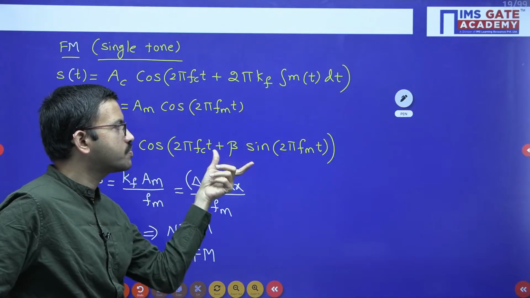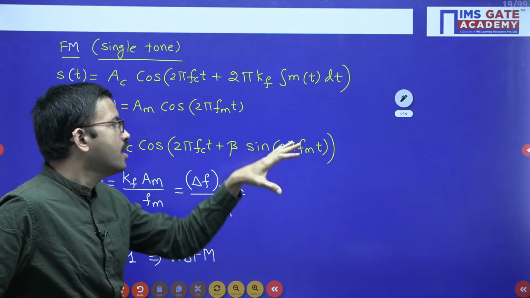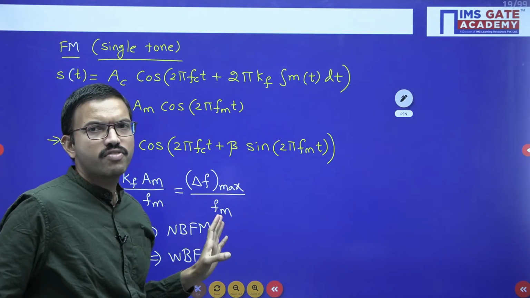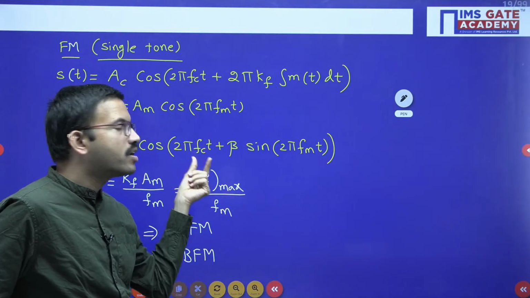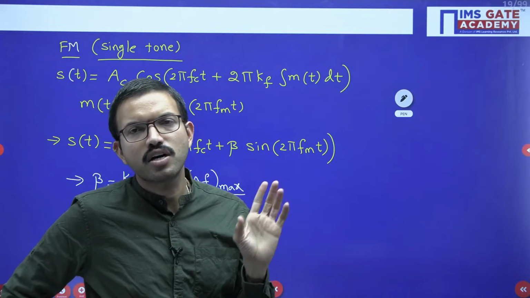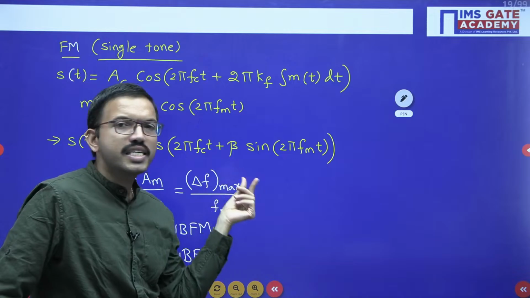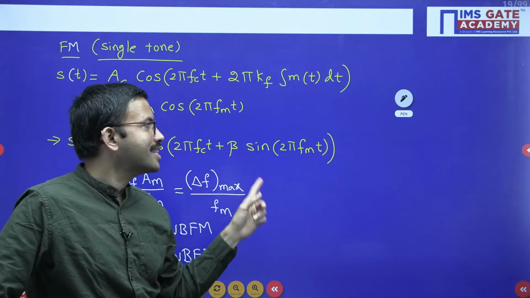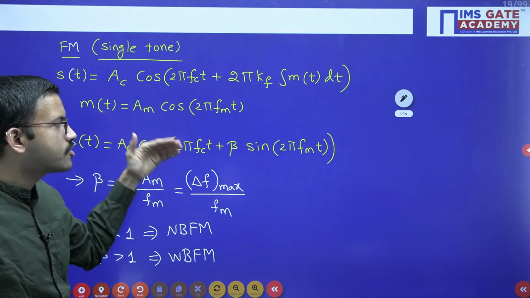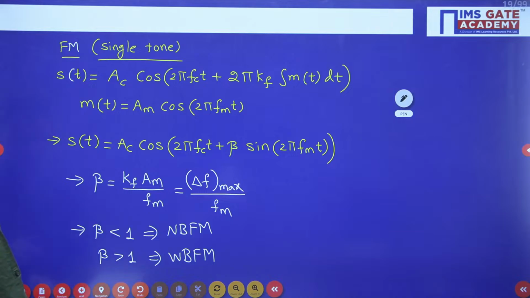Cos A plus B is nothing but cos A cos B minus sin A sin B. Since we are considering beta value very less when compared to 1, cos theta you can approximate to 1 and sin theta you can approximate to theta. After doing few steps, you will get one standard equation regarding narrowband FM. So that one I am writing here.